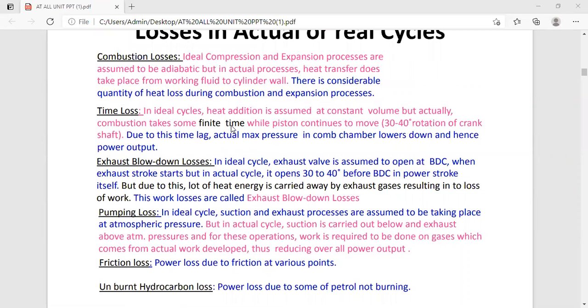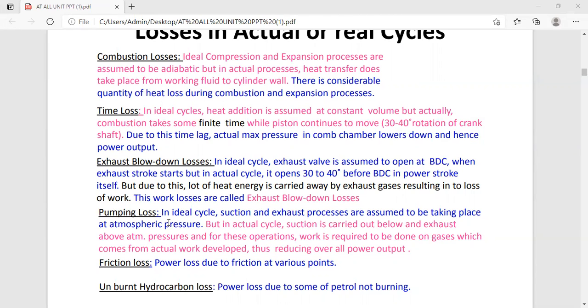Now, the next point is the pumping losses. In the ideal cycle, the suction and exhaust processes were assumed to be at atmospheric pressure. However, some pressure differential is required to carry out the suction and exhaust processes between the fluid pressure and the cylinder pressure. So during suction, the cylinder pressure is lower than the fluid pressure.